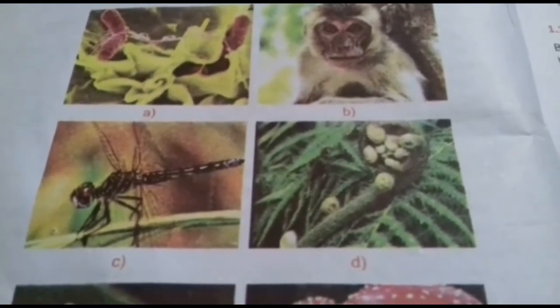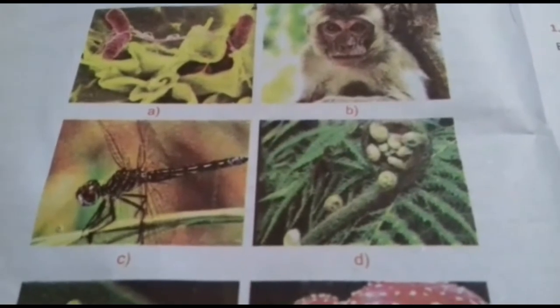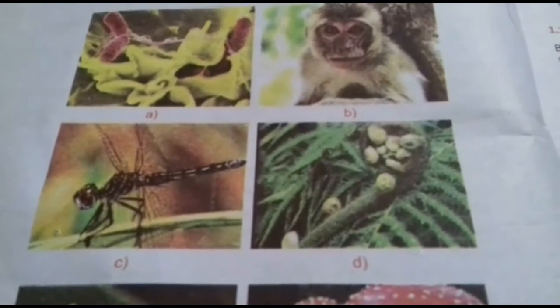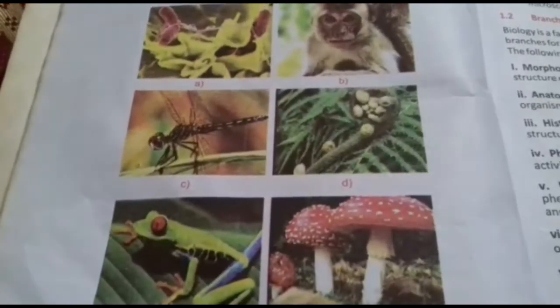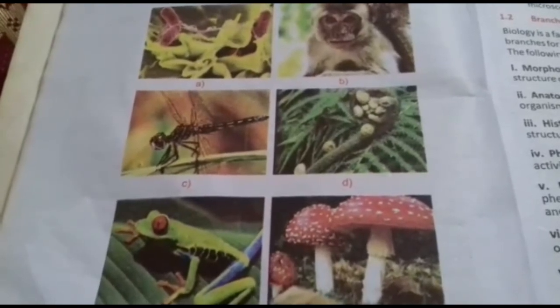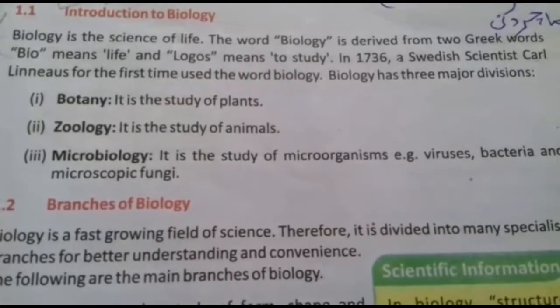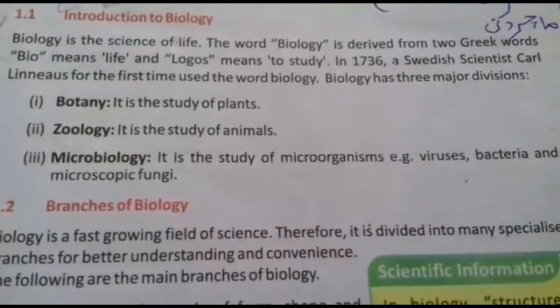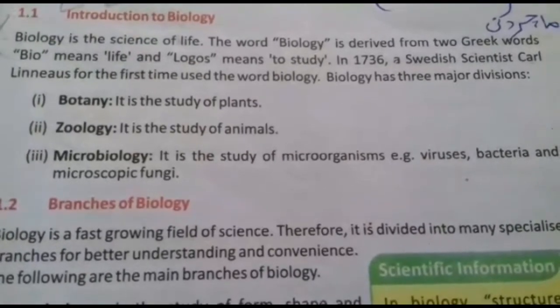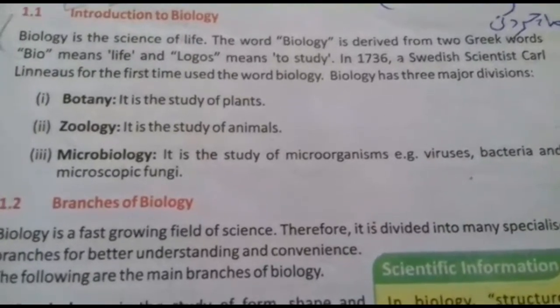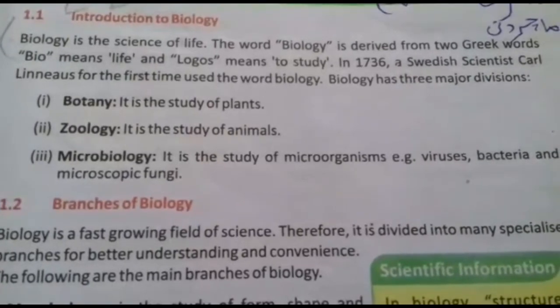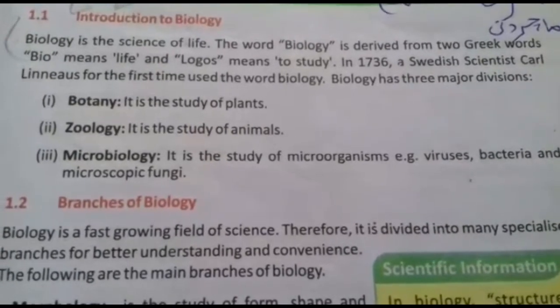Study about their mode of reproduction, means how they give birth to the young ones. All of these aspects are studied in biology. In 1736, a Swedish scientist Carl Linnaeus for the first time used the word biology. Means biology was first originated by Carl Linnaeus.